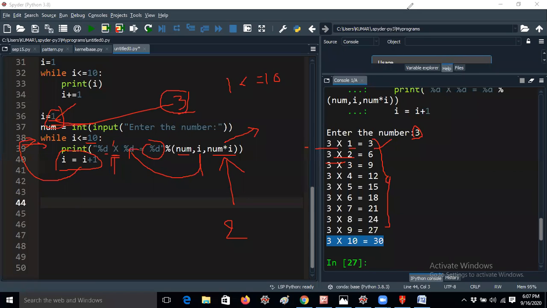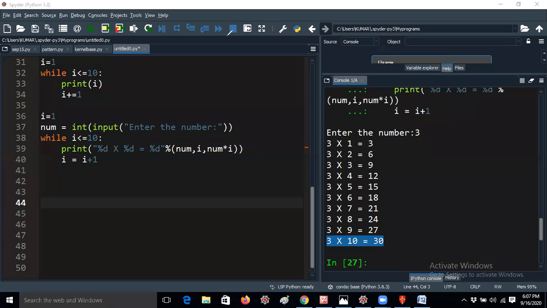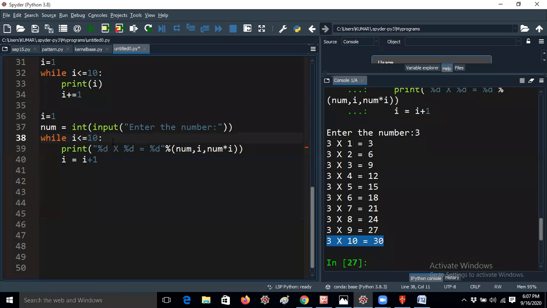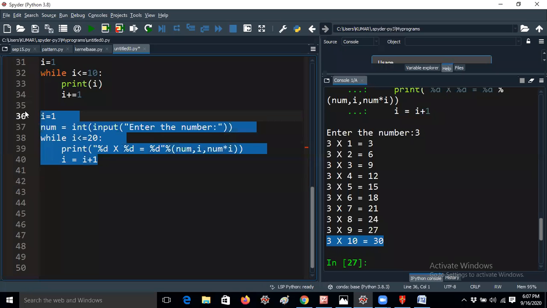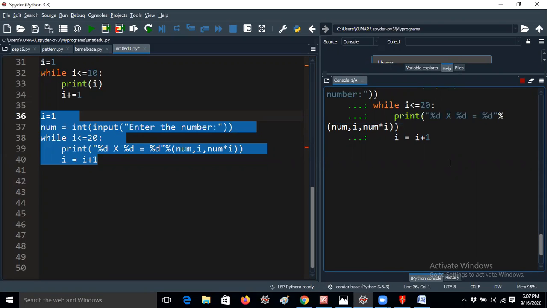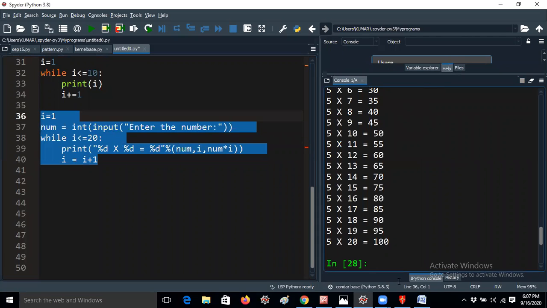So this is the way you are getting it. If you are good at C language and Java, you are already familiar with this. I don't want to waste your time. So let me run this again. Instead of 1, I'm giving 20, and I am running the program. I would like to print the multiplication table of 5 right now. Please wait, it is taking some time. So I'm getting up to 5 into 20 equal to 100.